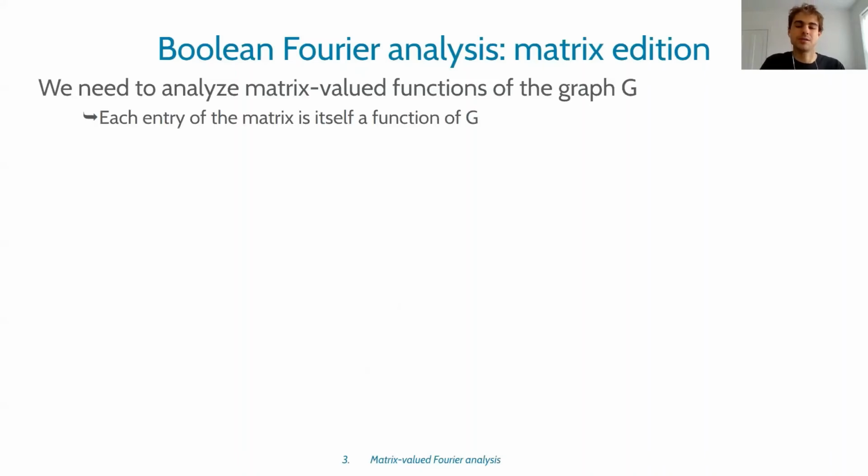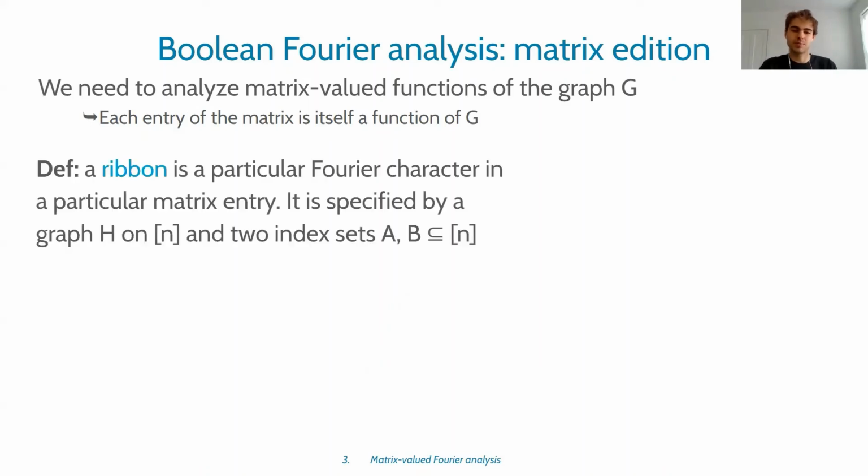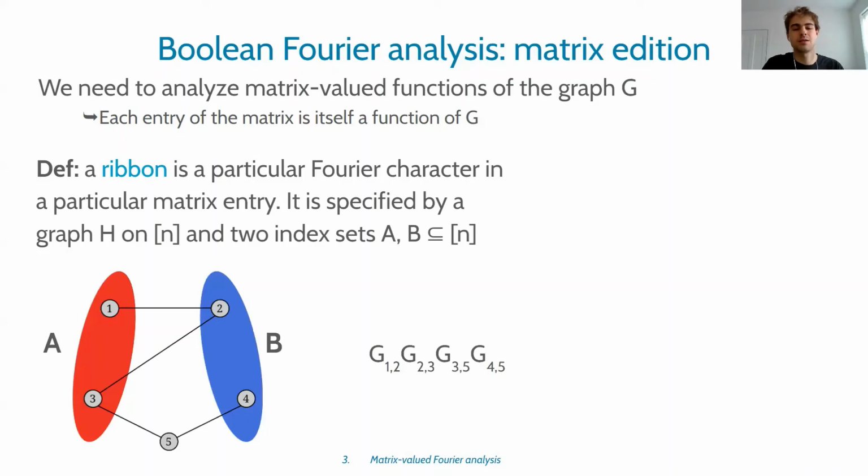So we need to analyze matrix valued functions of the input graph G. And the matrices have their rows and columns indexed by subsets of the vertices, or subsets of 1 through n. So each entry is a function of G, which means that we can express it in terms of just the Fourier characters on each entry. So we define a ribbon to be a particular Fourier character in a particular matrix entry, and it's specified by the Fourier character and also the index sets.